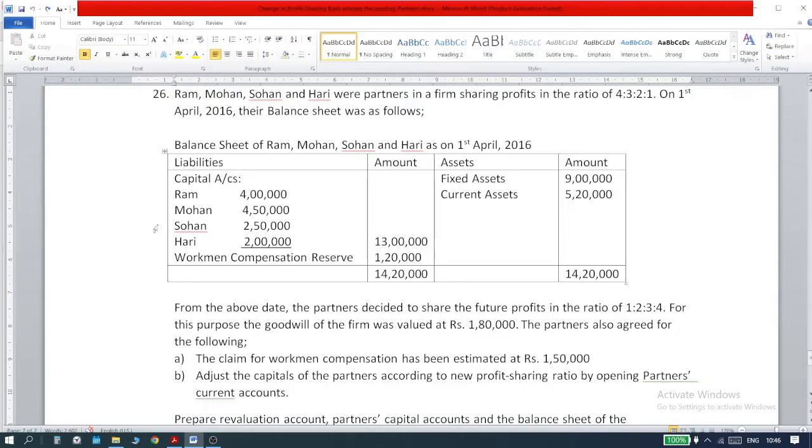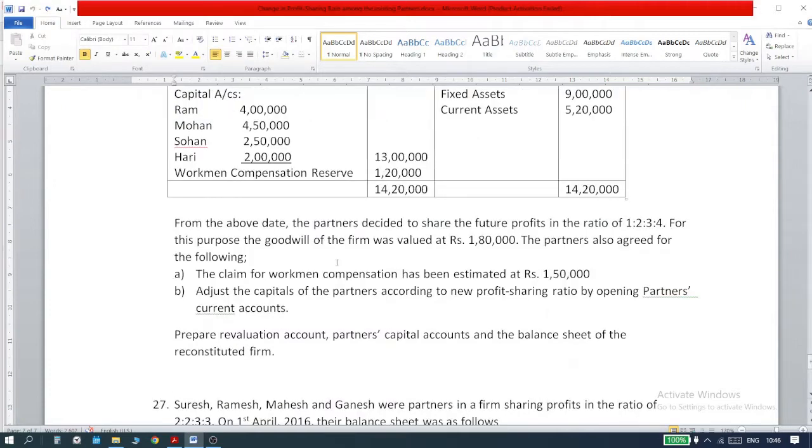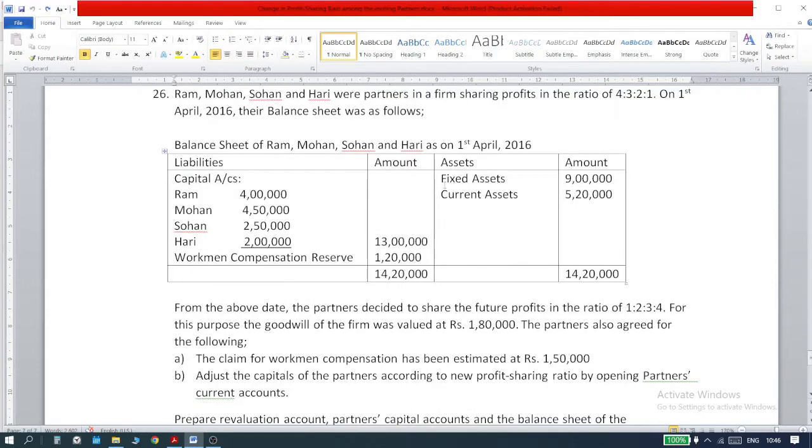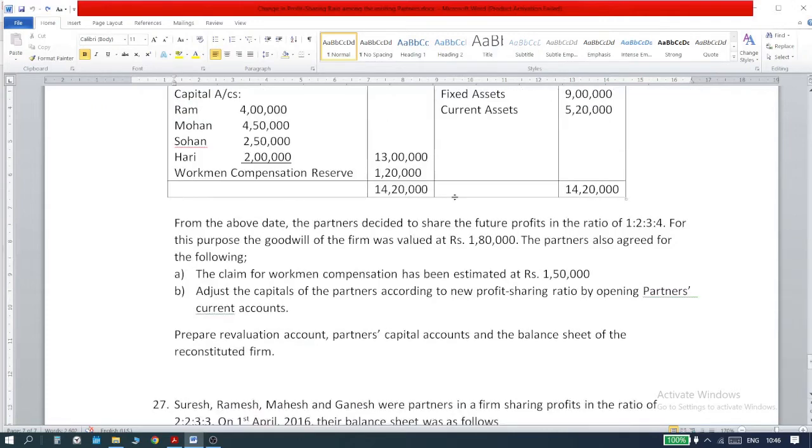We have capital accounts on the liability side. Okay, so please know that. And we have workmen compensation reserve, which I told you will go to the revaluation account. So keep this information in your mind. We will come back to it later. So fixed assets and current assets, these also we have now.